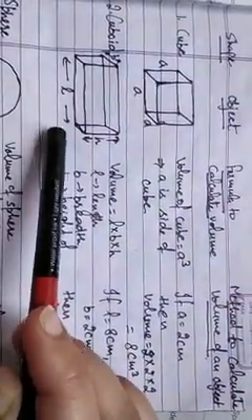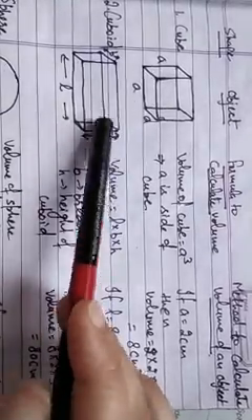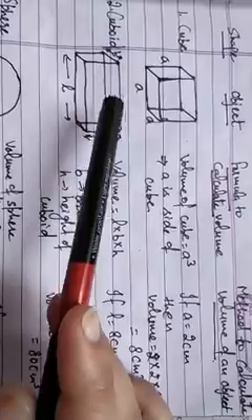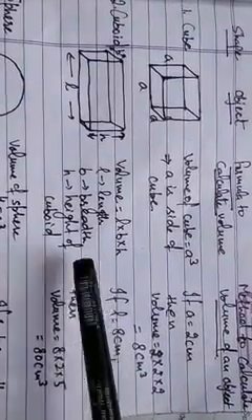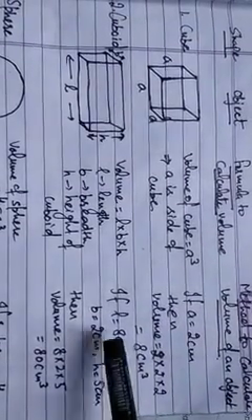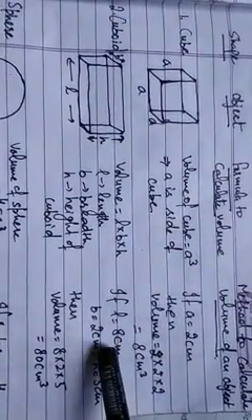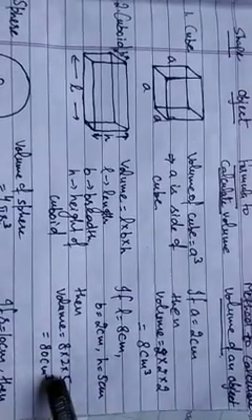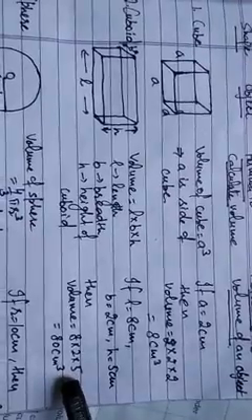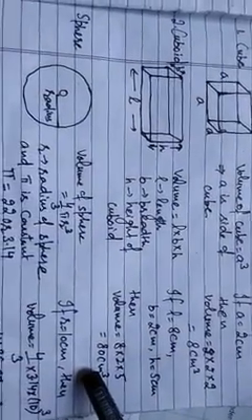And next is cuboid. The shape of the cuboid is like this. Here L is the length of the cuboid, B is the breadth of the cuboid, and H is the height of the cuboid. Then the volume of the cuboid will be equal to length into breadth into height. If L is equal to 8 centimeter, B is equal to 2 centimeter and height is 5 centimeter, then the volume of that cuboid object will be equal to 8 into 2 into 5. That means it will be equal to 80 centimeter cube.